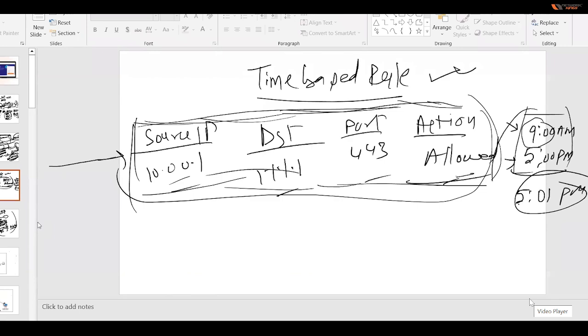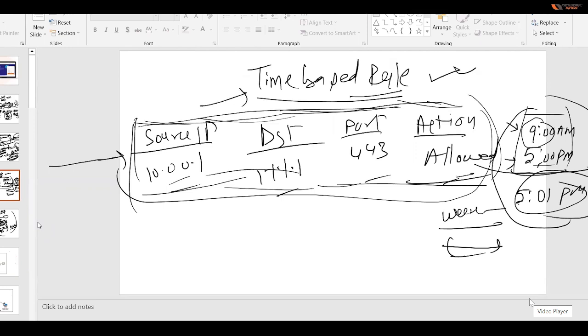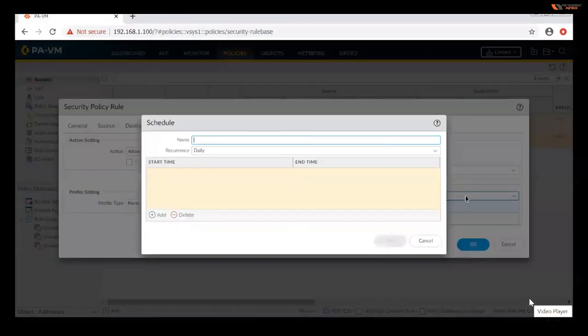We will define the timing, either weekly, or daily, or we can give a specific date and time. So likewise we can create a time based rule. Generally it is not required, all the rules are enabled by default all the time, but if any kind of circumstances would come, then you can create a time based rule. It is not required generally, but that's how you can create a time based rule. So you can see that there is a recurrence.